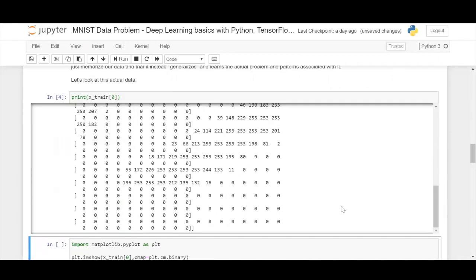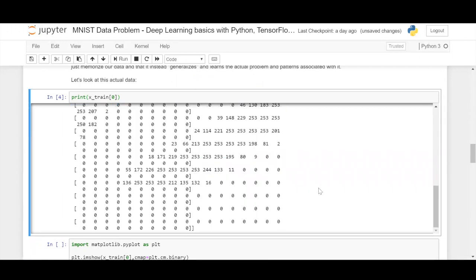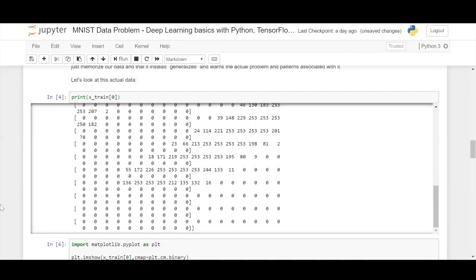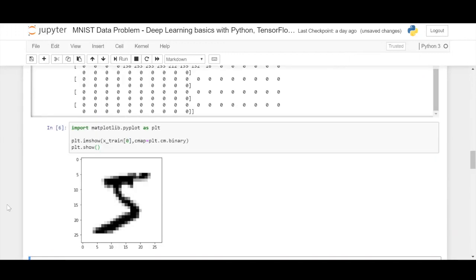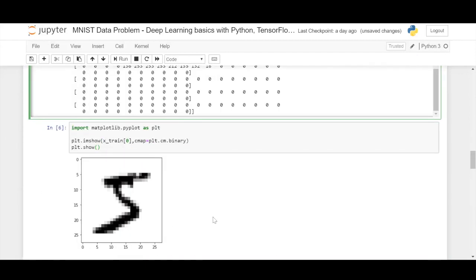So this is a handwritten digits dataset. It is nothing but an image, and since it is a digital image, it is treated as a NumPy array. You can treat images as NumPy arrays. You can load a JPEG image and convert it into a NumPy array. As you can see here, I think this is a 5, which is nothing but the same NumPy array which we had seen here. Similarly, we have other images, but one thing to be noted is that, especially when you're coding with TensorFlow, you convert your images into NumPy arrays and then push them ahead. That way it can understand really good patterns in your image.